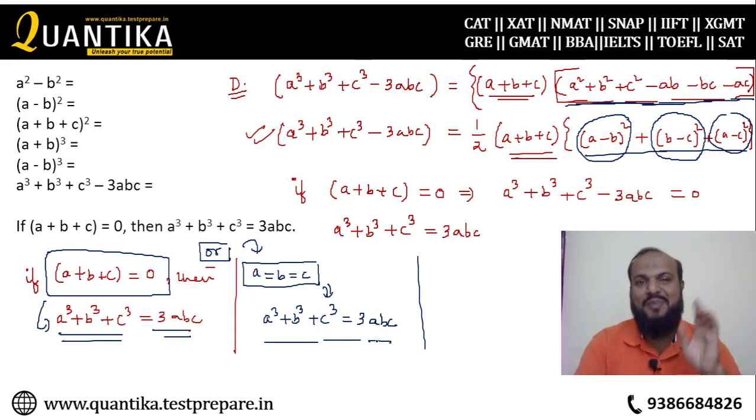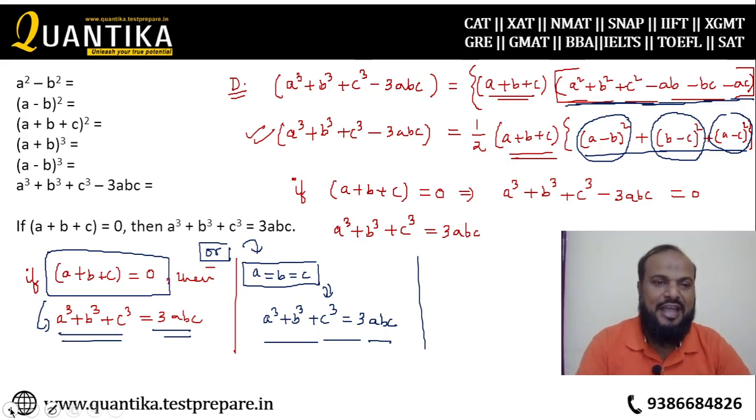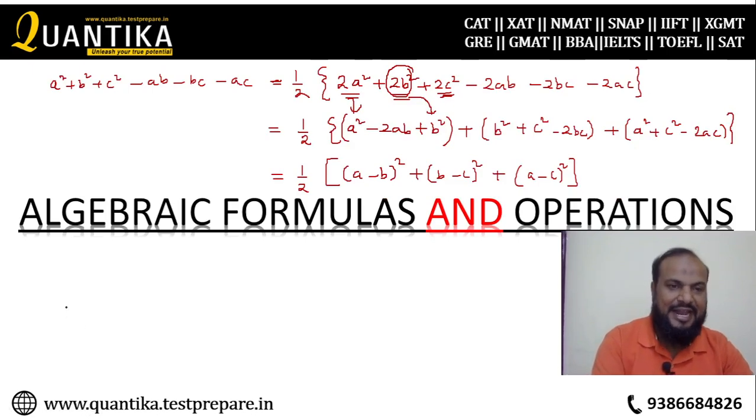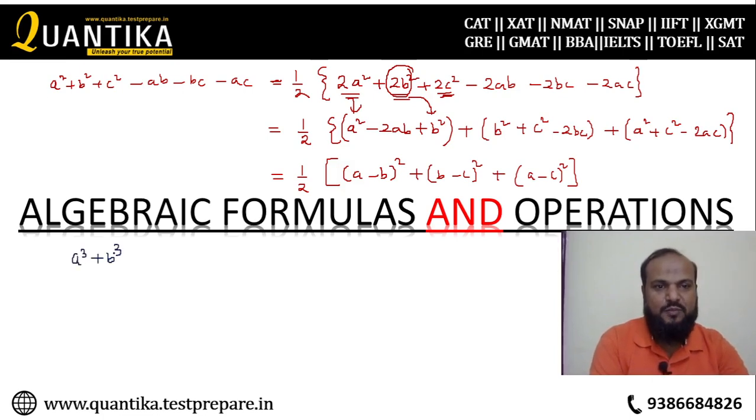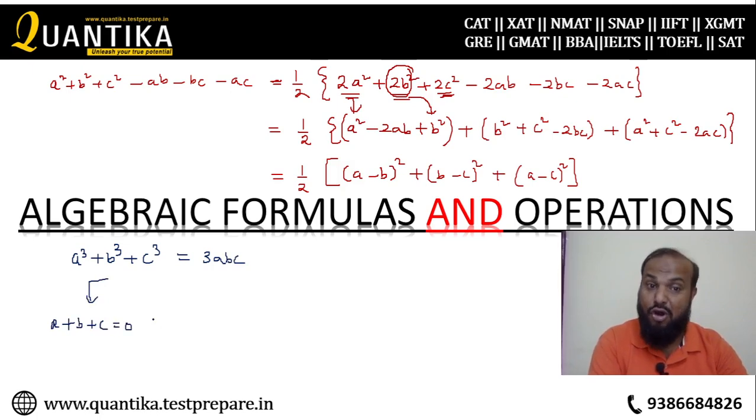Now IIT Mains exams were using this fact that if someday from somewhere you find out that a cube plus b cube plus c cube is equal to 3abc, you may conclude that a plus b plus c is equal to 0, or a is equal to b is equal to c.